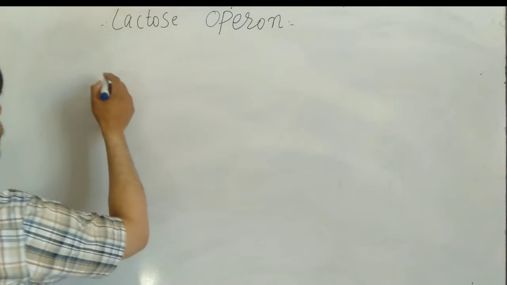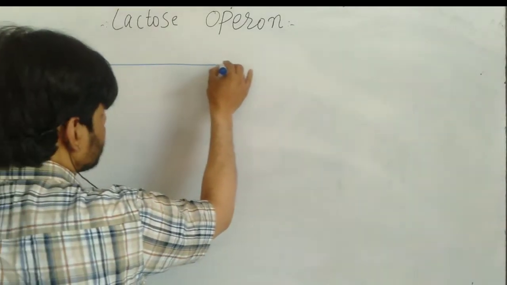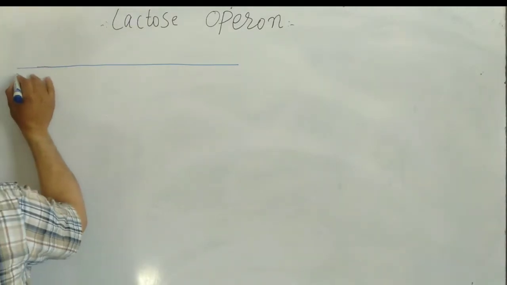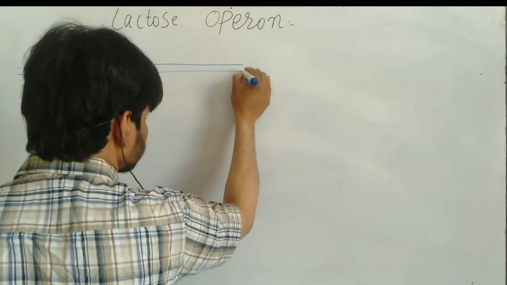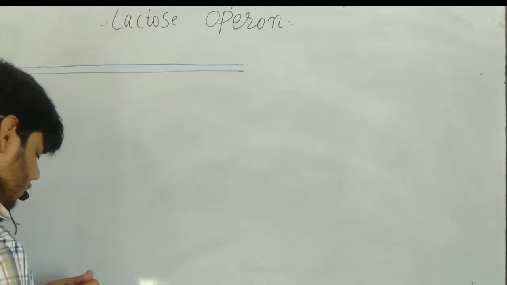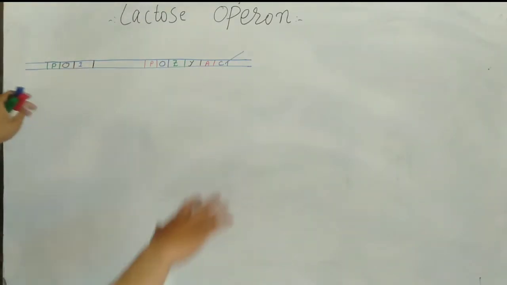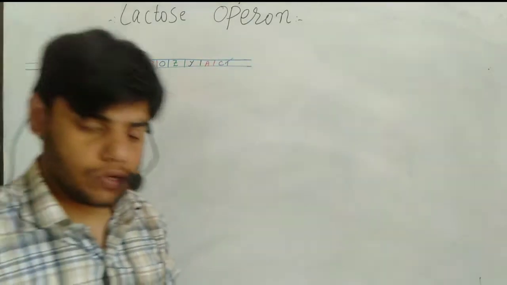So what is actually going on? Let's suppose this is the structure of the DNA, as you can see. This is the diagram of the lactose operon, the Lac operon structure.